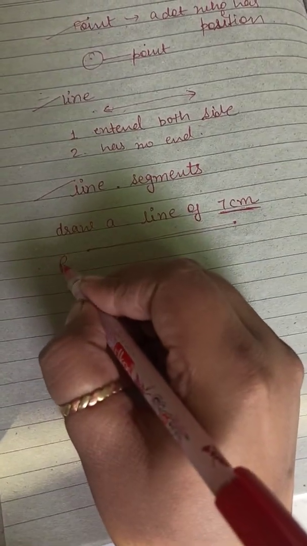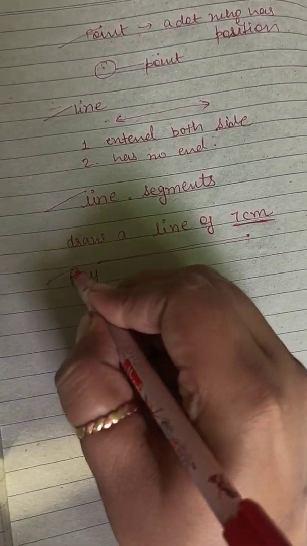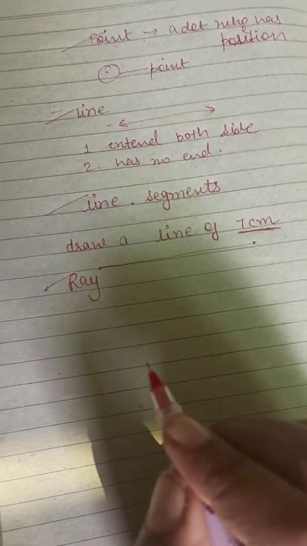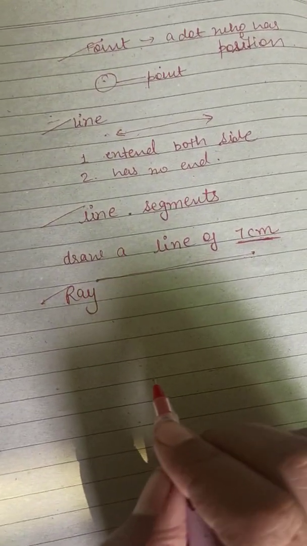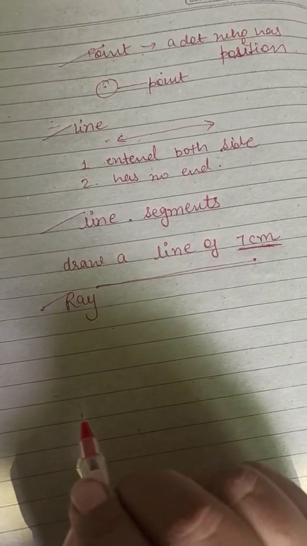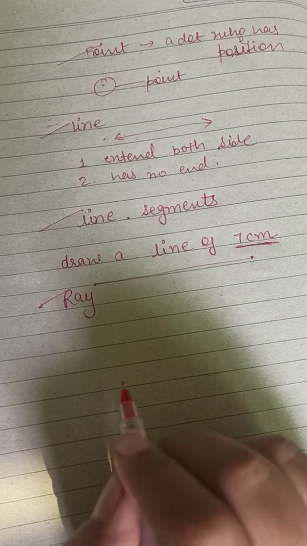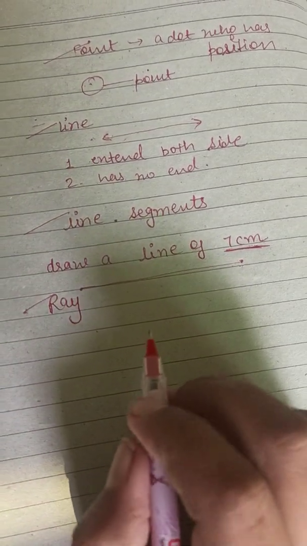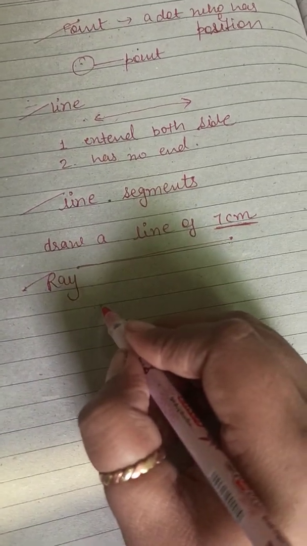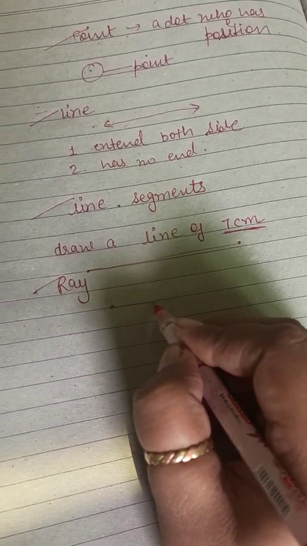Now the fourth one is ray. Ray means students, a ray will help you in drawing angles, right? We draw angles of 60 degree, 90 degree with the help of a ray. A ray is like this.